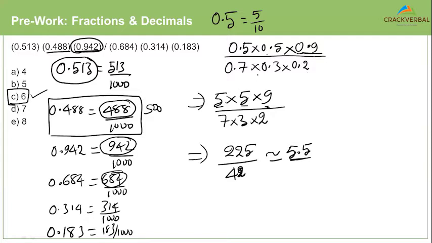Are you sure you decreased the denominator by as much, Deepak? Do you think you have increased it? Do you think you have decreased the 0.684? Do you think you have decreased the 0.183? Think about it.